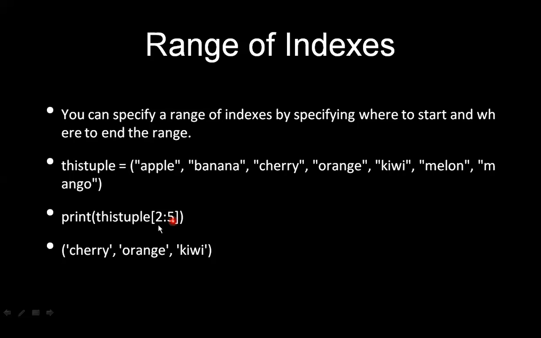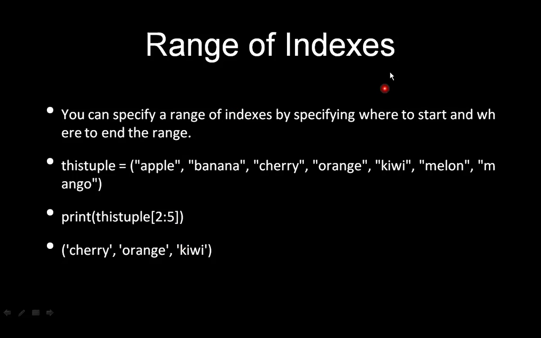You can notice here I have specified 2 as an index number. So here 0, 1 and then 2, so cherry will be the output here. Index 3 has orange, and the 4th index has kiwi. Then the 5th index has melon, but melon is not displayed as an output. Why? Because in the range of indexes, the end index number is excluded. This is the theoretical explanation of the range of indexes.